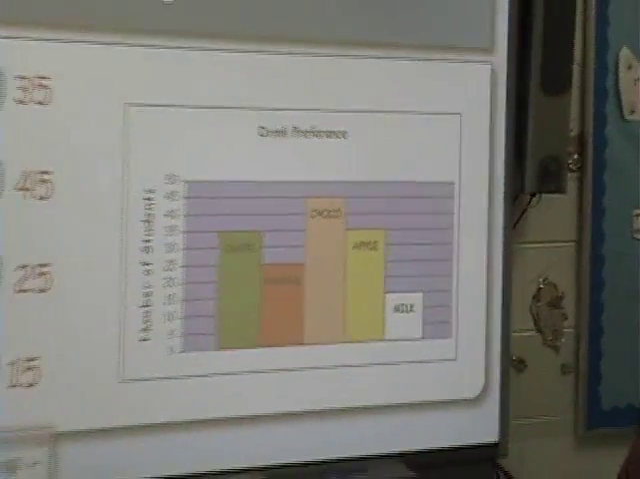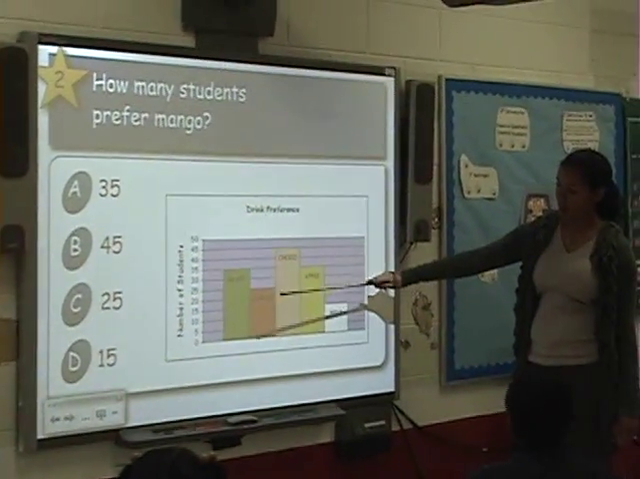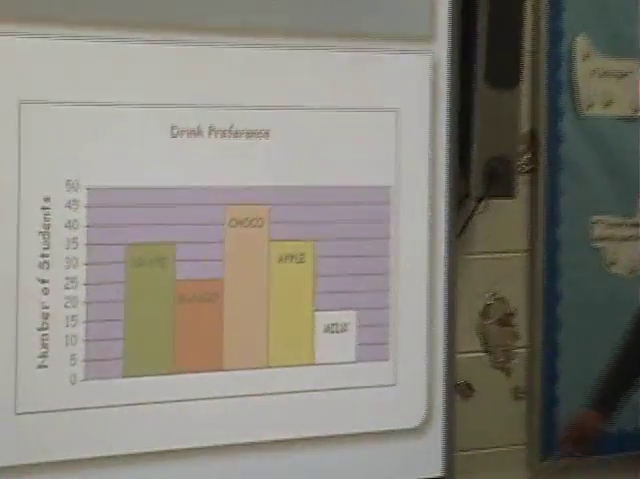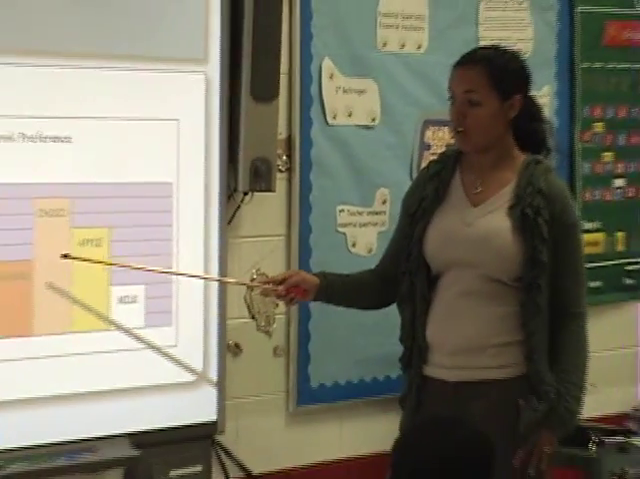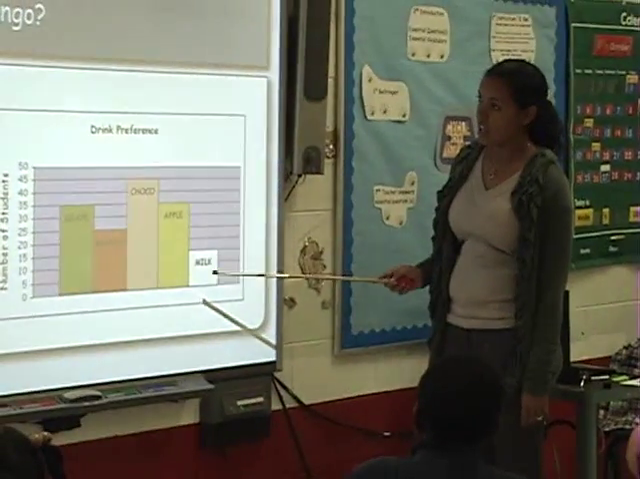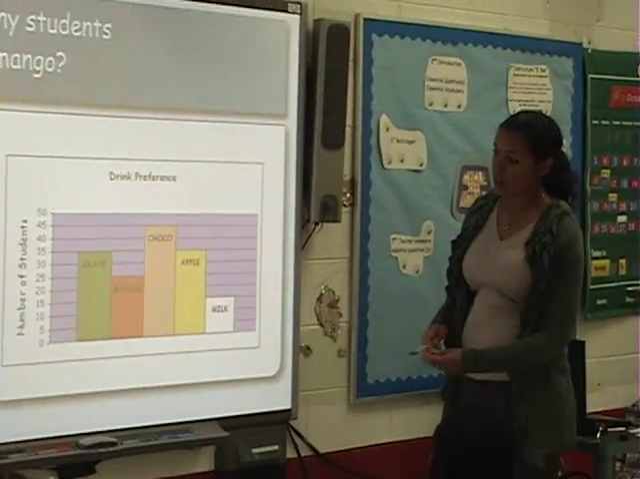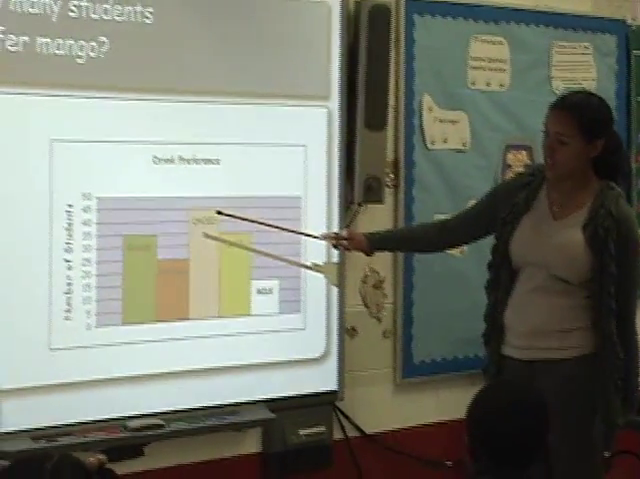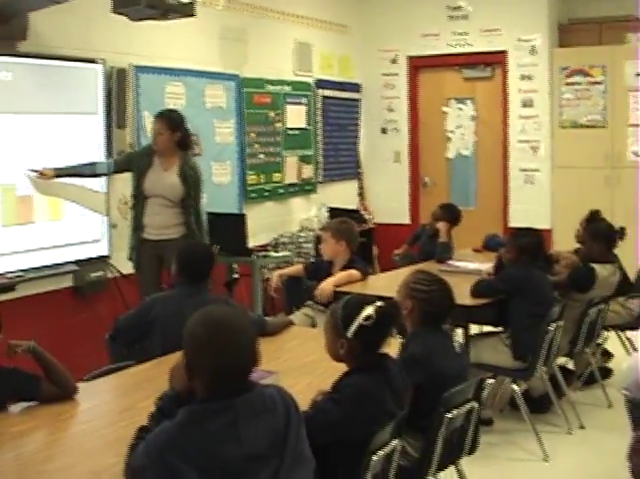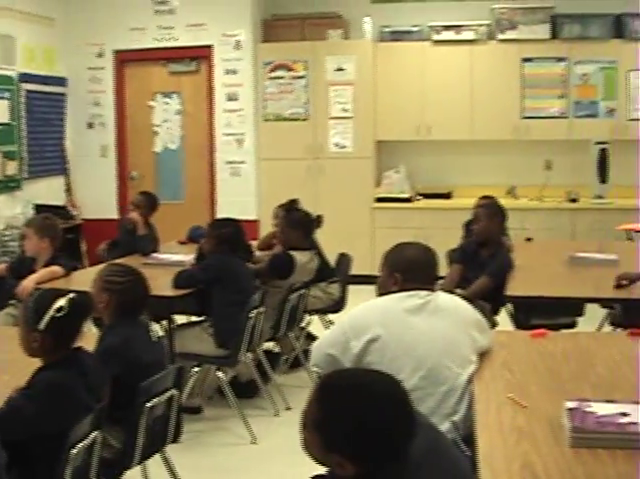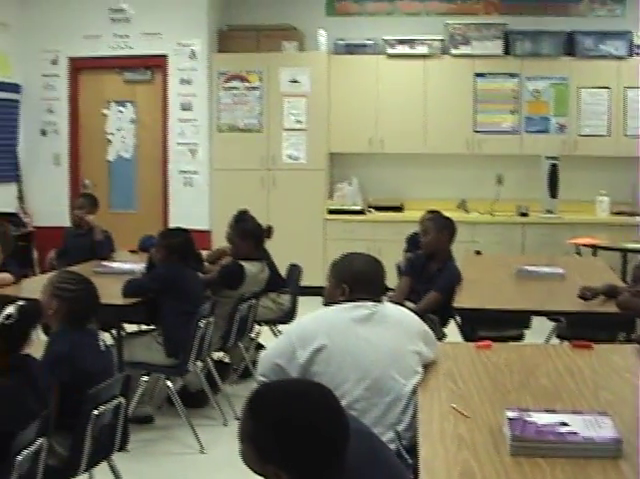Okay, this is a different kind of graph. Now the graph is going up and down, and we are looking at drink preferences. So we have grape, mango, cocoa, apple, and milk. And you want to make sure when you're looking at the bars that you go to the top of the colors and go straight across and not go down or up, so you'll get the exact number.